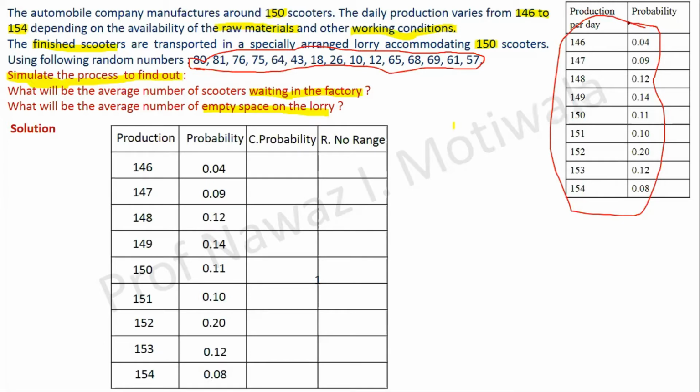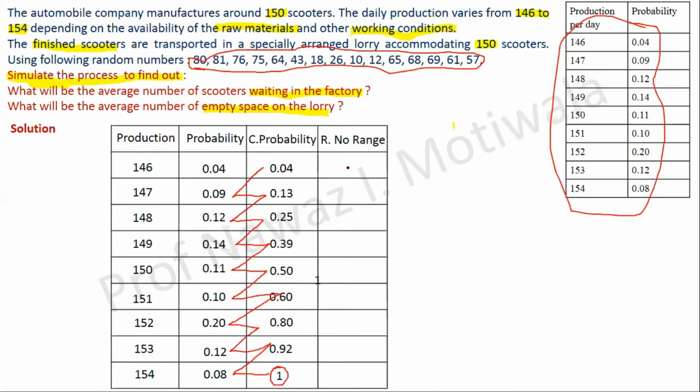Now the next step is to find the cumulative probability, for which the first cumulative probability will be the same, and the next is just the addition of the next. So it will be 0.04 plus 0.09, I will get 0.13. Then 0.13 plus 0.12, I will get 0.25. 0.25 plus 0.14 is 0.39. 0.39 plus 0.11 gives you 0.50. 0.50 plus 0.10 gives you 0.60. 0.60 plus 0.20 is 0.80. 0.80 and 0.12 gives you 0.92. 0.92 and 0.08 gives you 1. So you can see my calculations are perfect because the total probability I am getting is 1.